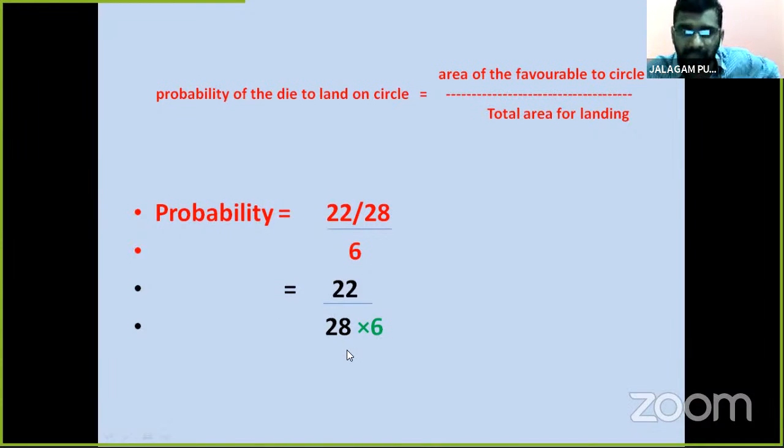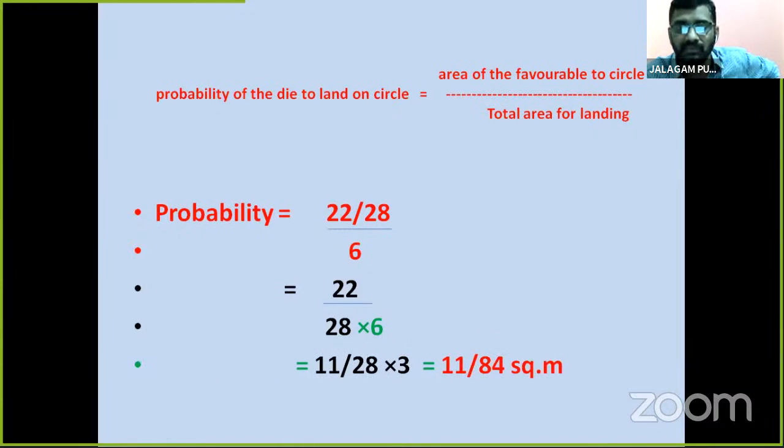So here we simplify in short form. 2 threes are 6, 2 elevens are 22, so 11 by 28 into 3 is 84. This is the probability, 11 by 84. 11 by 84 is the probability of a die to land on a circle.